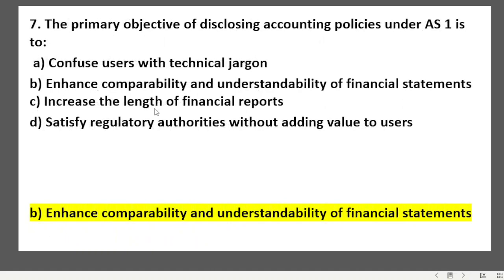Question number 7. The primary objective of disclosing accounting policies under AS-1 is to confuse users with technical jargon, enhance comparability and understandability of financial statements, increase the length of financial reports, satisfy regulatory authorities without adding value to users. No, the answer will be B, that is enhance the comparability and understandability of the financial statements. हम एक साल के financial statements के दूसरे साल में compare कर सकेंगे, वो comparability बढ़ाता है as well as एक ही इंडस्ट्री में 2-3 कंपनीज उनको भी हम कंपेयर कर सकते हैं, और साथ में financial statements को हम अच्छे से अंडरस्टैंड कर सकते हैं to know that the same policies are followed in the industry.